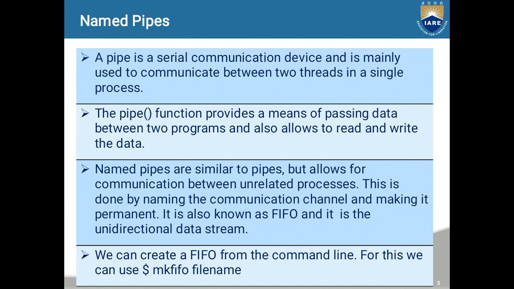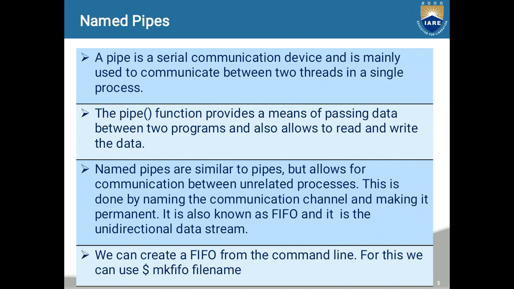Let us see about popen. The popen function allows a program to invoke another program as a new process and either write data to it or read from it. Similarly, we have the pclose function. By using the pclose function, we can close the file stream associated with popen after the process started by it has finished.